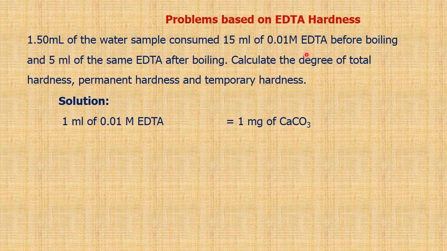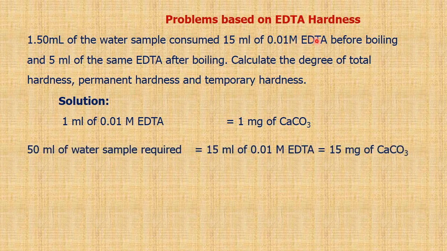So 1 ml of 0.01 molar EDTA is equal to 1 milligram of calcium carbonate, which we have derived and we know it, right? Now 50 ml of the sample water, that is titration 2, is equivalent to 15 ml of 0.01 molar EDTA, that is V2 ml of EDTA. So 1 ml is 1 milligram, so 15 ml is 15 milligram of calcium carbonate equivalent.